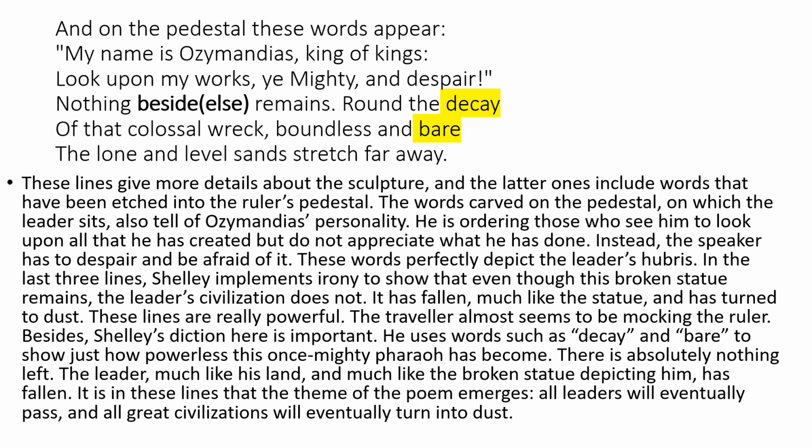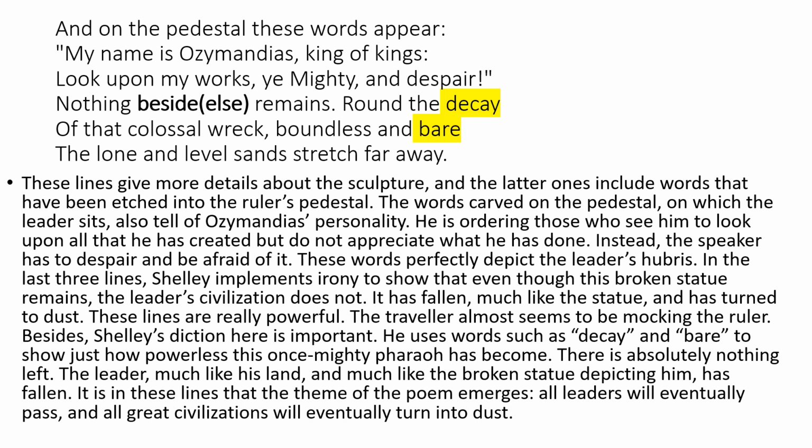And on the pedestal these words appear: "My name is Ozymandias, king of kings." Pedestal means on the base, on the bottom, so it tells us about what is written below. "My name is Ozymandias, king of kings. Look upon my works, ye Mighty, and despair! Nothing beside remains. Round the decay of that colossal wreck, boundless and bare, the lone and level sands stretch far away." Beside means else. Colossal means huge or great.